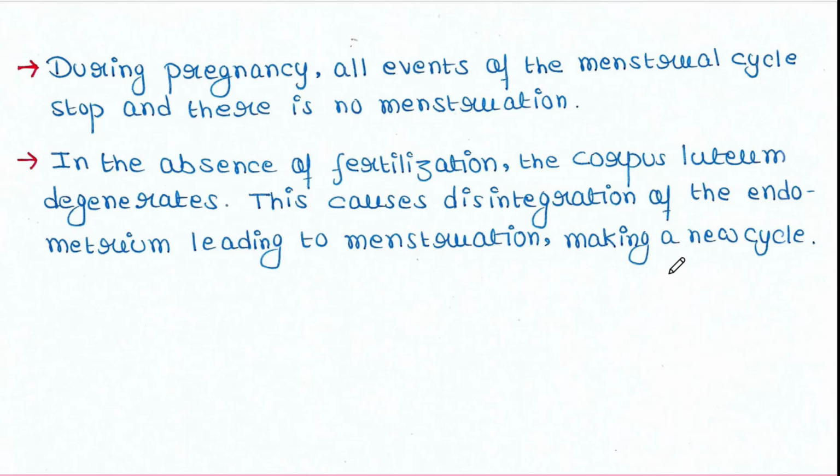Once it gets degenerated, the release of progesterone will be decreased. This causes the endometrium layer to break down again, since it has no use now. If there is no zygote, the endometrium layer need not be thickened. Hence, it gets shed and the new menstrual cycle starts once again.